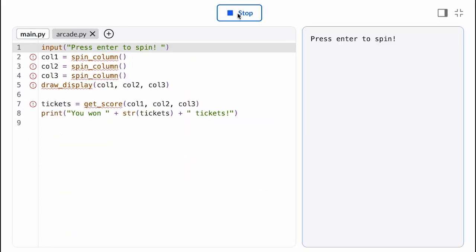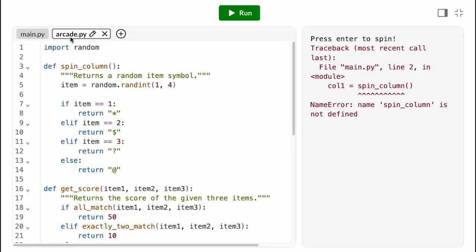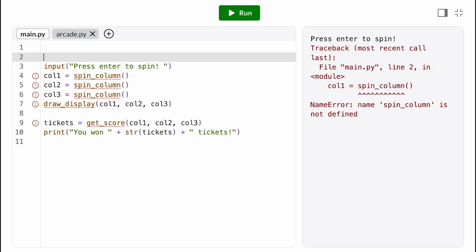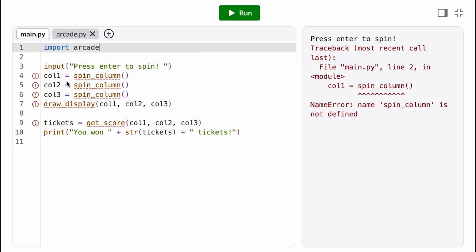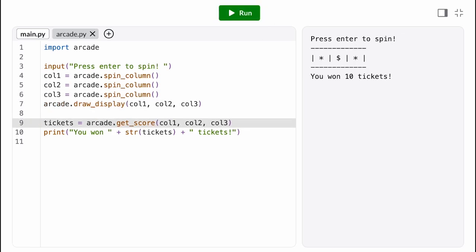If I run the program now, I get a name error, because the computer doesn't know where to find those functions anymore. It may seem obvious to us that there's another file over here, but the computer doesn't put 2 and 2 together. It only does exactly what we tell it to do. So if we want the computer to be aware of the arcade module when it runs the program, we need to import it. Anytime we call one of its functions here then, we need to prefix it with the module name. Alright, that concept is pretty straightforward. We just have our code in multiple files now. But let's unpack how exactly this all works.